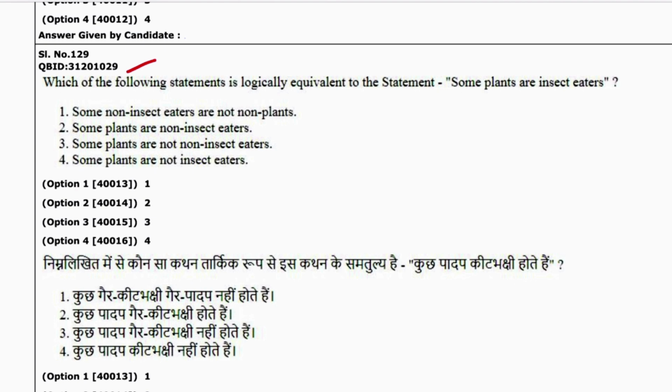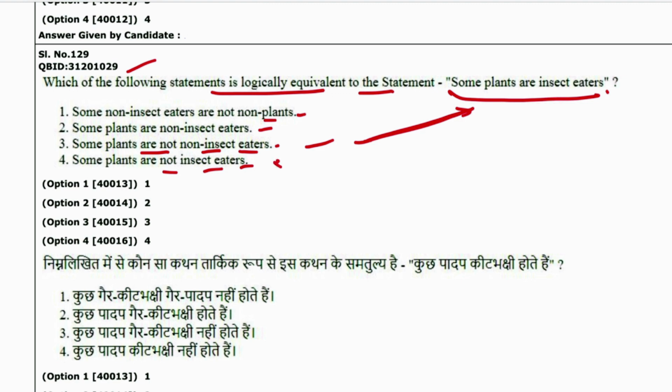Next 29. Which of the following statements is logically equivalent to the statement? Some plants are insect eaters. So some non-insect eaters are not plants, or some plants are non-insect eaters. Some plants are not non-insect eaters. That means they are insect eaters. So this becomes similar, not non-insect eaters. So 3 is the answer.